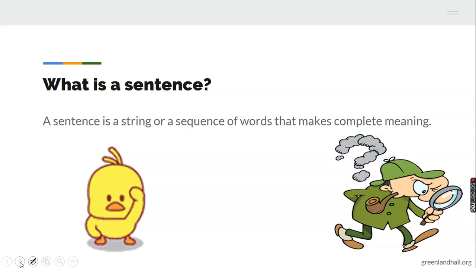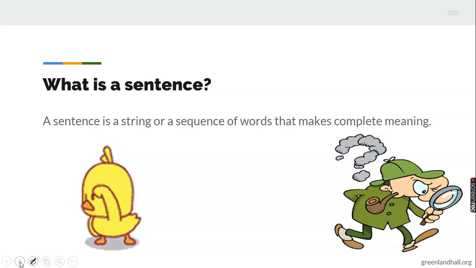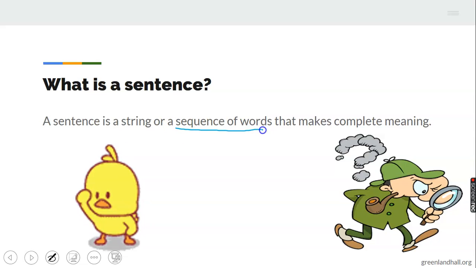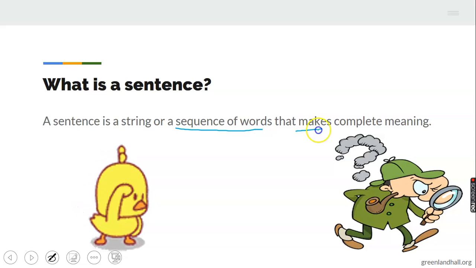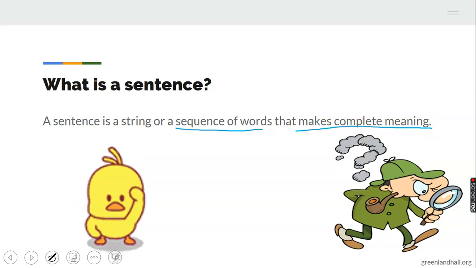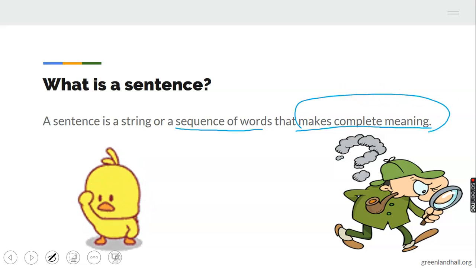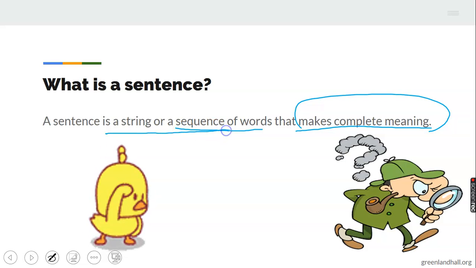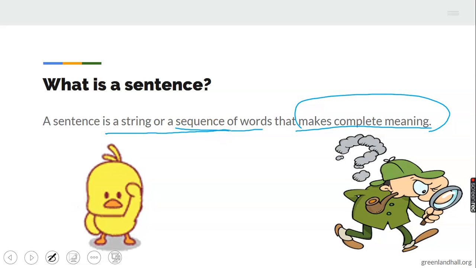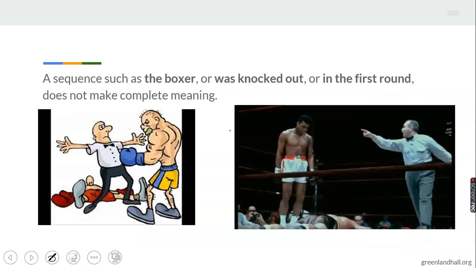Now, a sentence is a string or a sequence of words that makes complete meaning. If it's not making meaning, it's not a sentence. You should put this one at the back of your mind. Very important. It's a string or a sequence of words that make complete meaning. It must have a good meaning at the end of it.